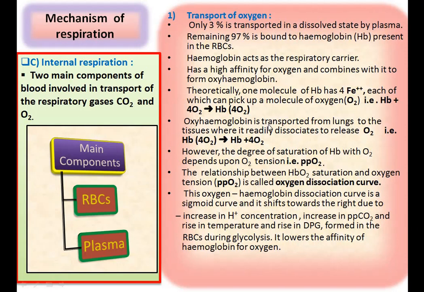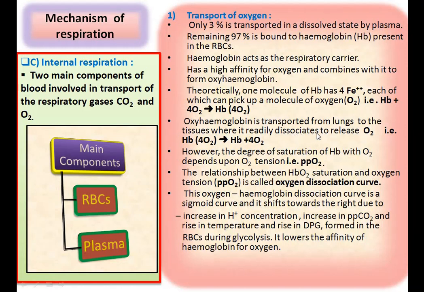Oxyhemoglobin is transported from lungs to the tissues where it readily, means easily, dissociates to release oxygen. Dissociates means not connected to each other.